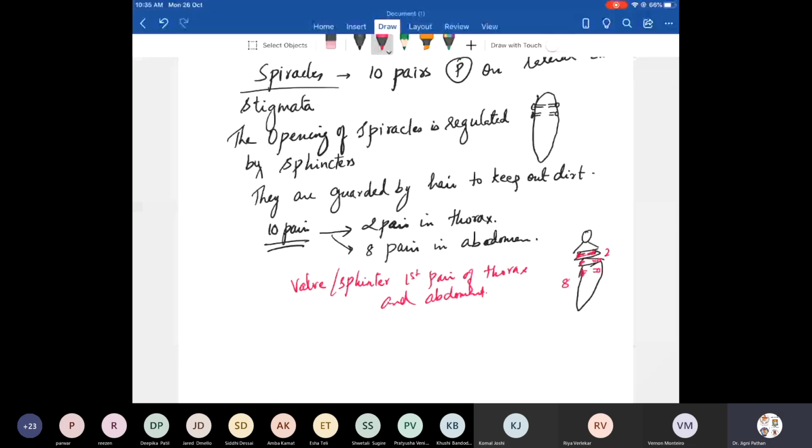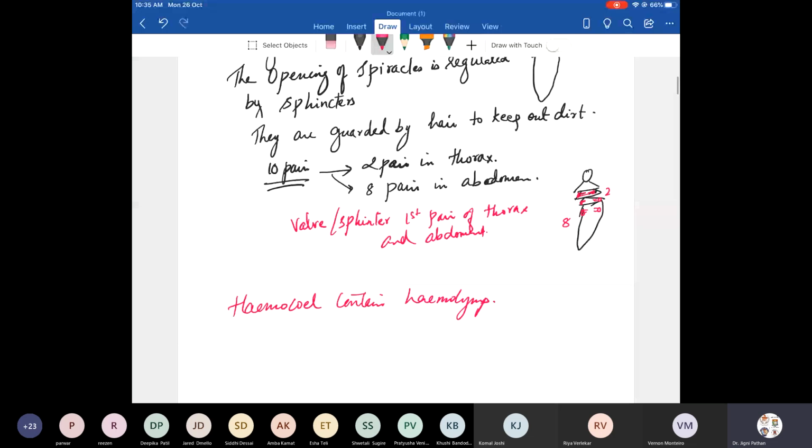There is no blood present as such in cockroach, but there is a hemolymph which is present. Hemolymph does not carry any respiratory pigment. The hemocoel contains hemolymph. Okay, next. Now the spiracles internally lead to trachea and its branches.